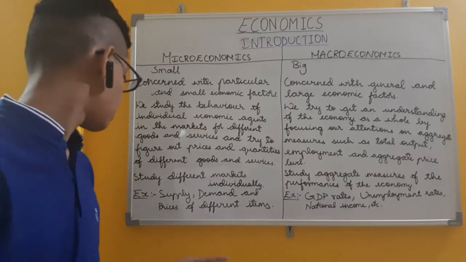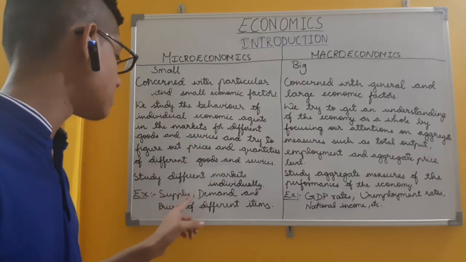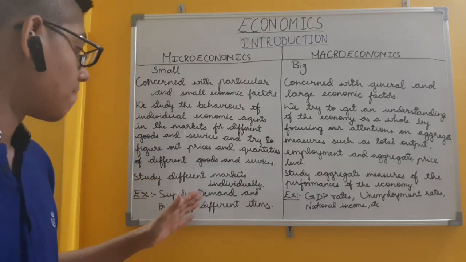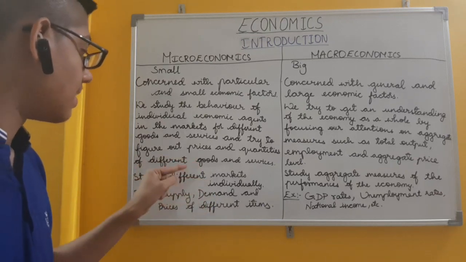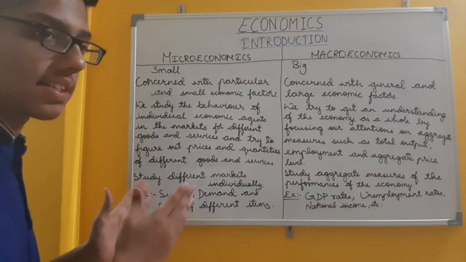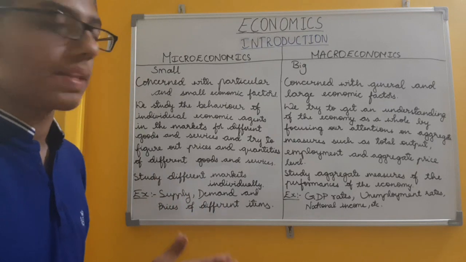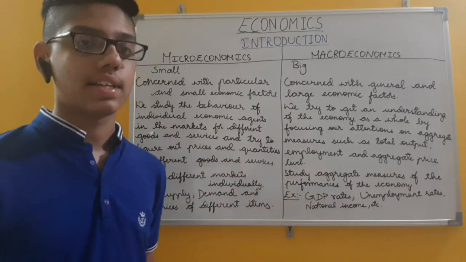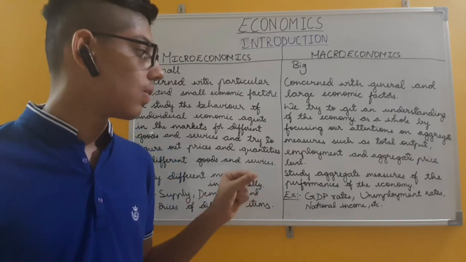Let us look at an example: supply, demand, and prices of different items. Here the example is supply of any goods or services, demand and price of different items. It is just for particular goods or services, but macroeconomics is in general. Example, GDP rates. It is for the whole economy, for the whole country.